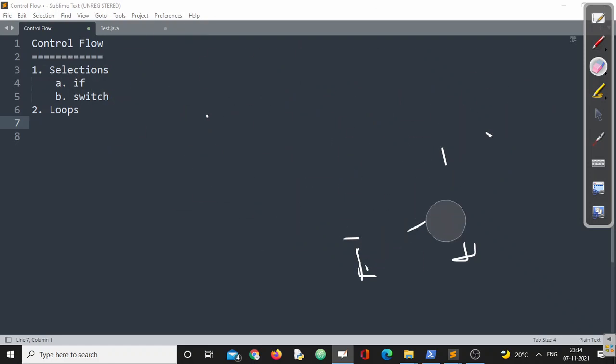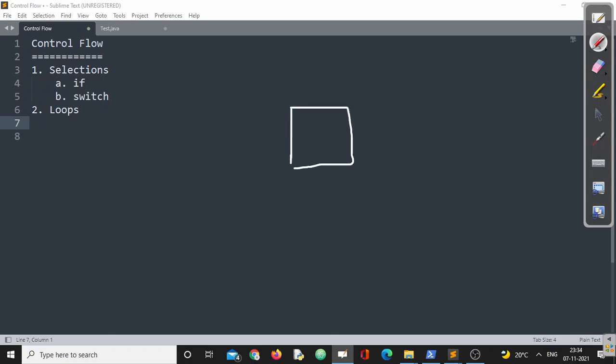Instead of doing that, we can adopt a procedure where we write that block of statements only once, and we are able to execute that block for n number of times or a specific number of times. If our requirement is like this, then a looping construct will help me.